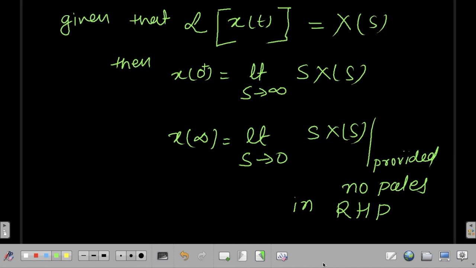So let's take a very basic example and then we will move forward to the University of Pune examination paper. Okay, so I'm going to select a very simple question. Given that X of s is 1 upon s plus 1, what will be the value of x of 0?